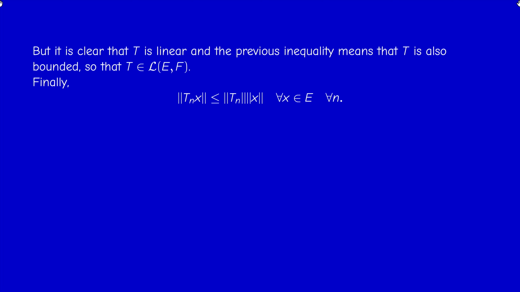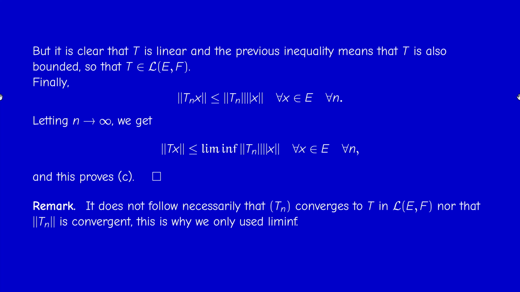And finally we have to do this estimate. So we write the fundamental inequality relating the operator norm with the norm of the image. The norm of Tnx is less than the norm of Tn, this is the operator norm, times the norm of x, for every x and for every n. And now I let n tend to infinity. This guy converges to the norm of Tx. Now, as we said, this term here need not be convergent, and we'll give a counterexample in the exercises.